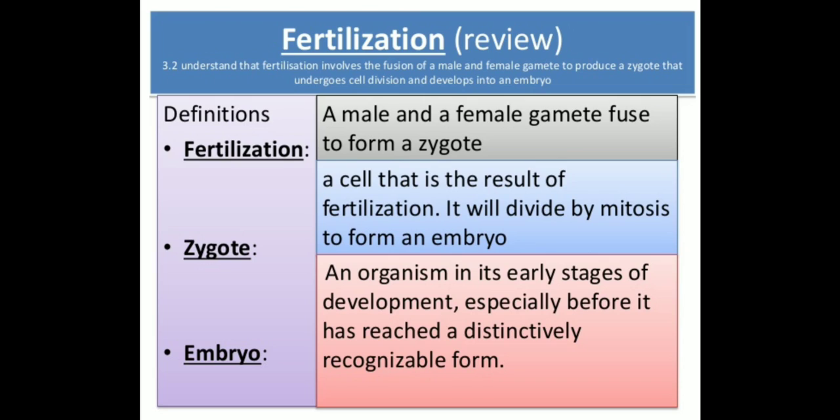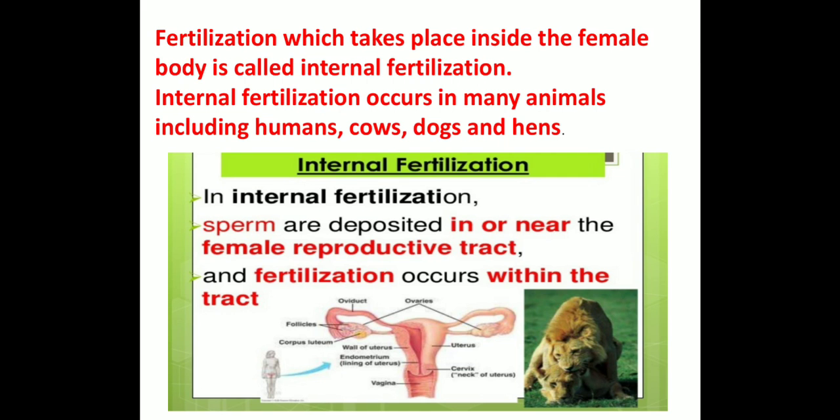Then the development continues, and the characteristics of a mother and a father start developing inside the body. Finally, the embryo is similar to an exact copy of mother and father. An embryo is an organism in its early stage of development, especially before it has reached a distinctively recognizable form. Next, fertilization is of two types. Fertilization inside the body is internal fertilization, and fertilization outside the body is external fertilization.